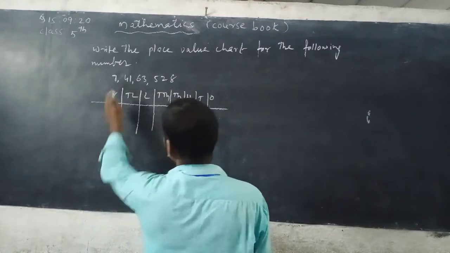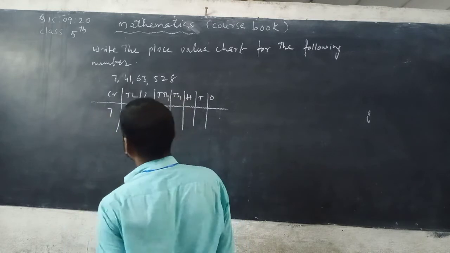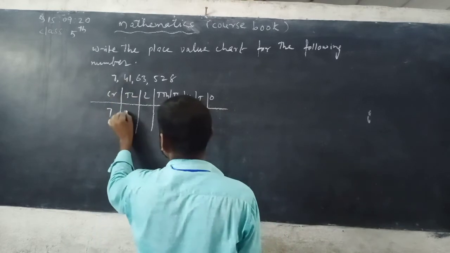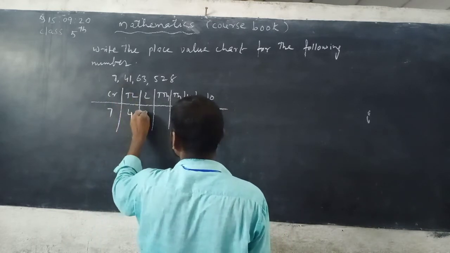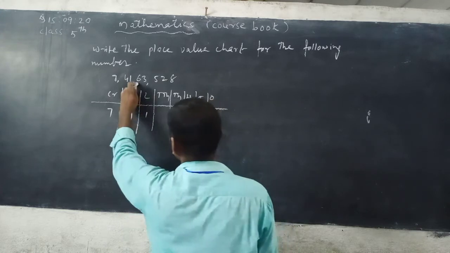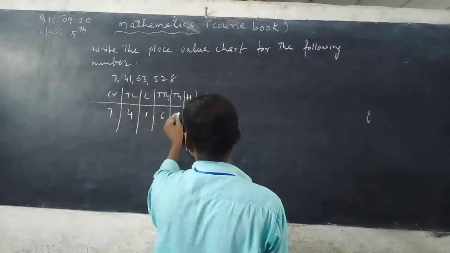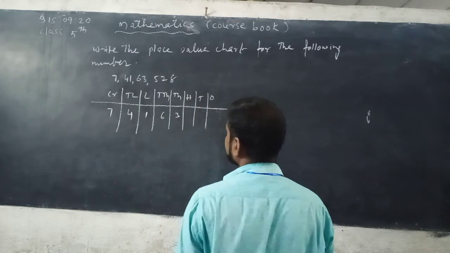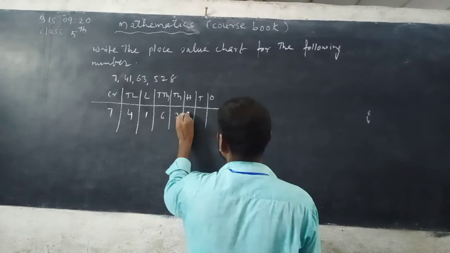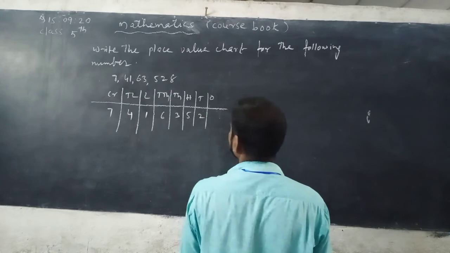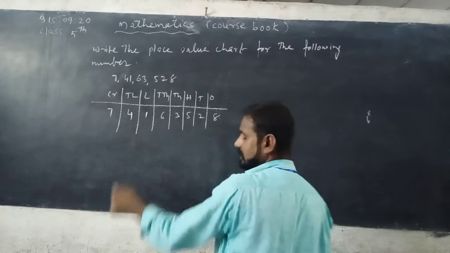See, 7 is in crores place, 4 is in 10 lakhs place, 1 is in lakhs place, 6 is in 10,000 place, 3 is in thousands place, 5 is in hundreds place, 2 tens place and 8 is in ones place. That's it.